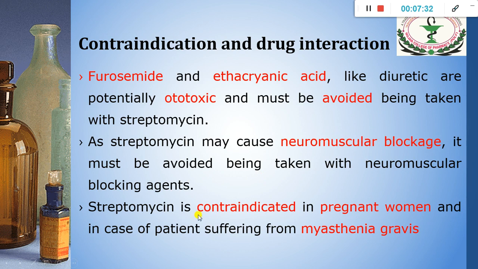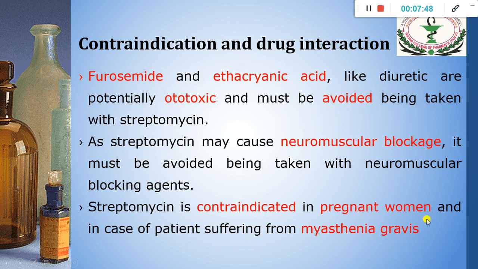And streptomycin is strictly contraindicated in pregnant women and in patients suffering from myasthenia gravis. So this is the contraindication of streptomycin.